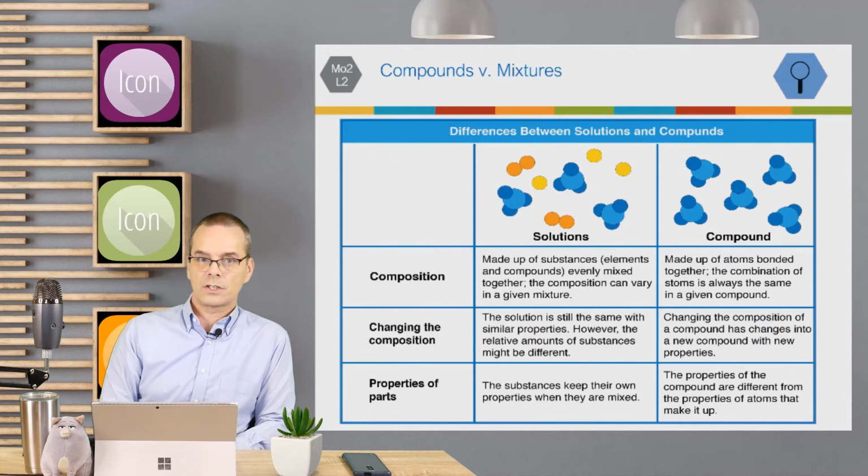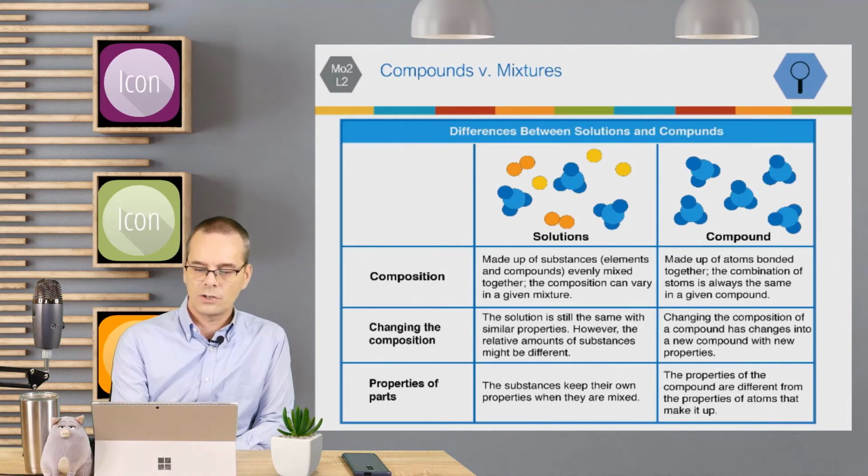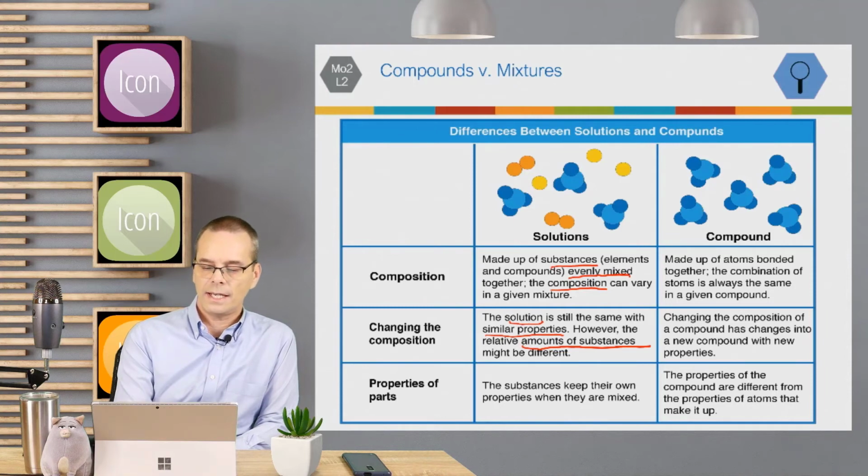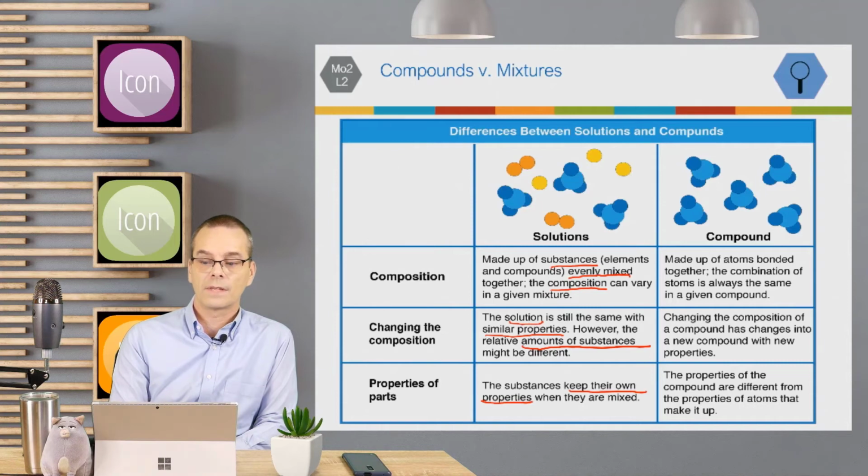So let's look at a solution and a compound. A solution is made up of substances evenly mixed, though the composition can vary in a given mixture. The solution is still the same with similar properties. However, the amount of substances may be different, and they keep their own properties when they are mixed together.